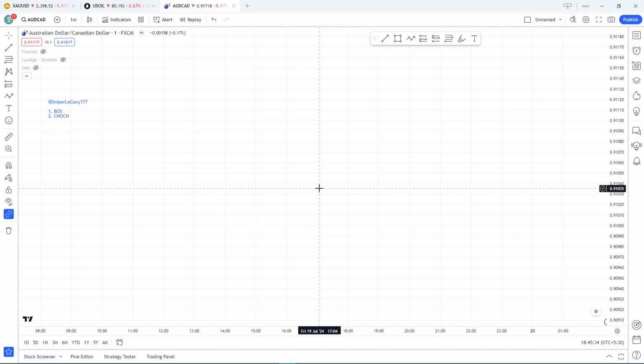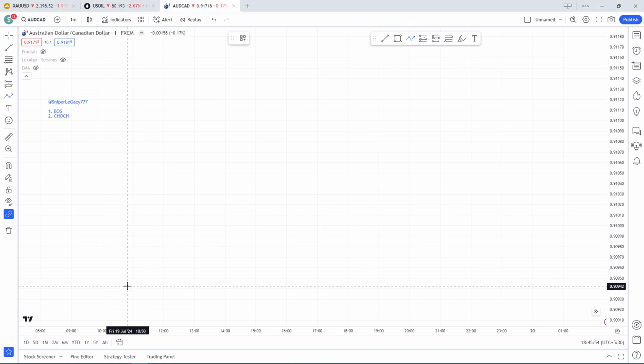So in today's session we are going to talk about what is BOS and CHOCH. The abbreviation for BOS is break of structure and the abbreviation for CHOCH is change of character, to be precise. Okay, so let me draw an uptrend as well as a downtrend.